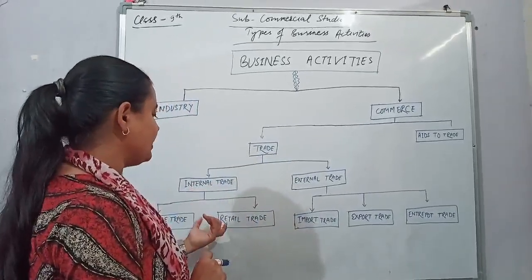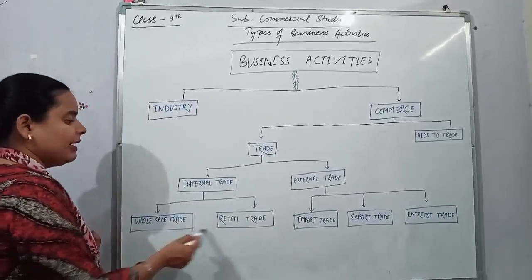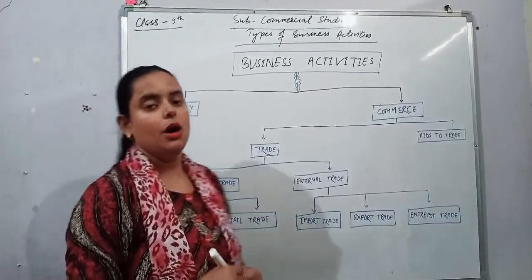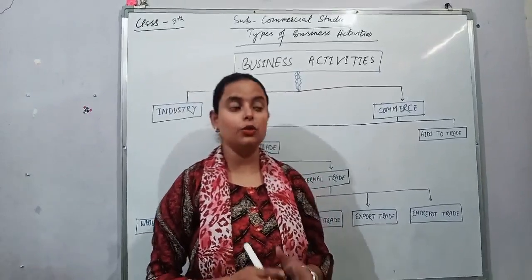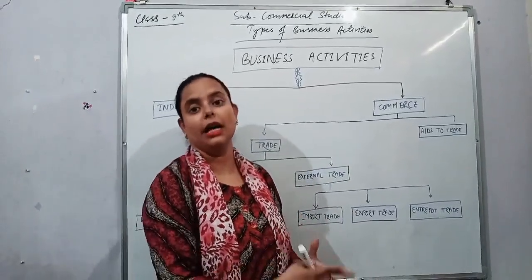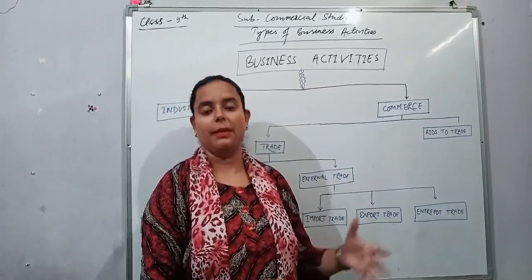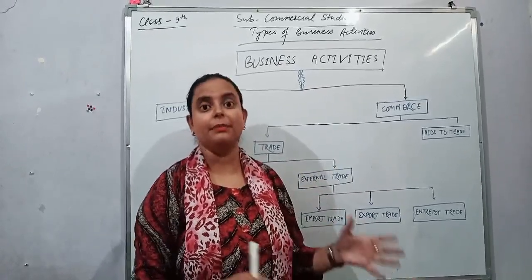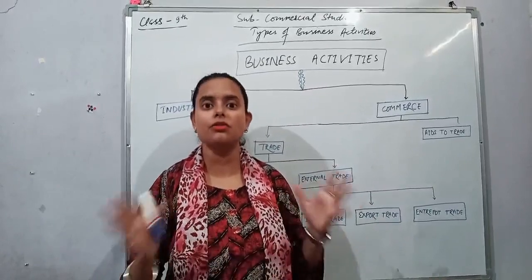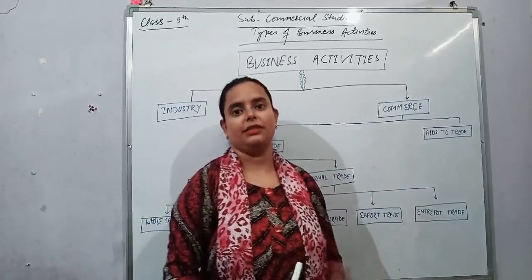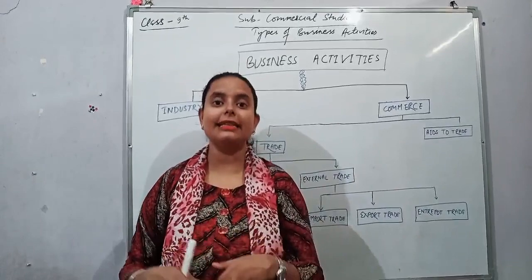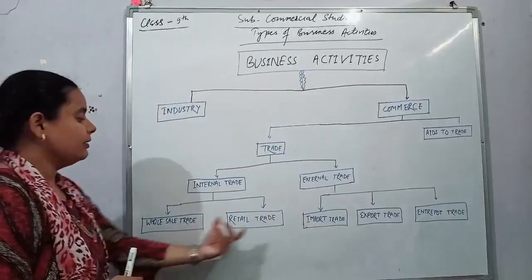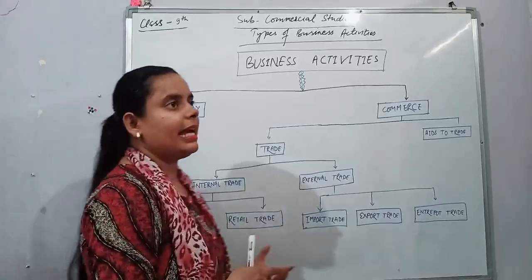Internal trade is also broadly divided into two categories: wholesale trade and retail trade. Now what is wholesale trade? Wholesalers are those who purchase the goods directly from the manufacturer. They directly purchase things in bulk quantity, meaning a huge quantity, from manufacturers. After that, they distribute that to retailers. Wholesale, retail. Retail can be any shop.